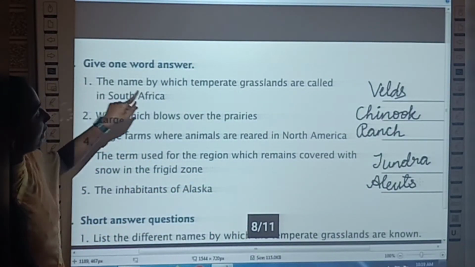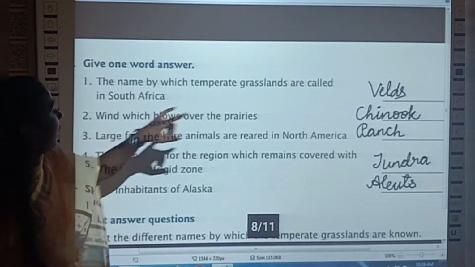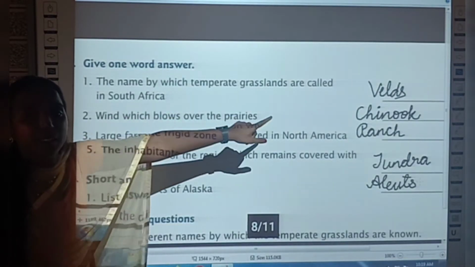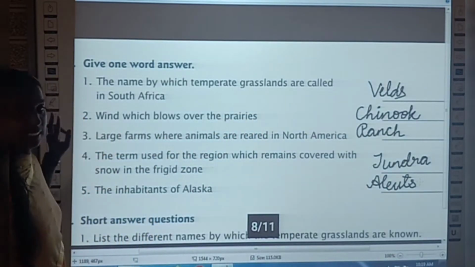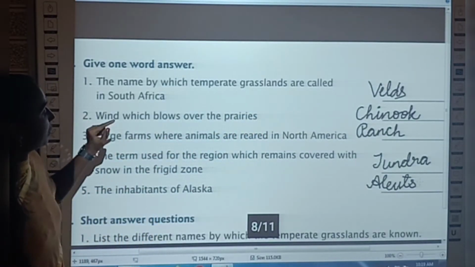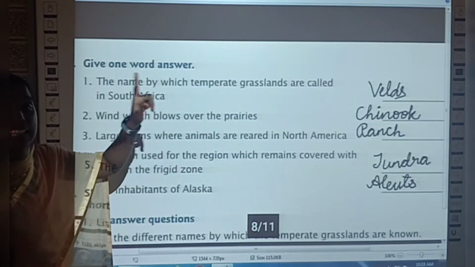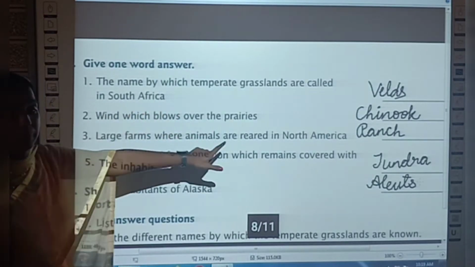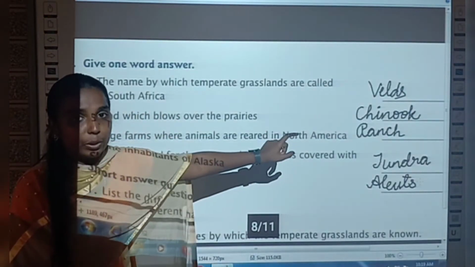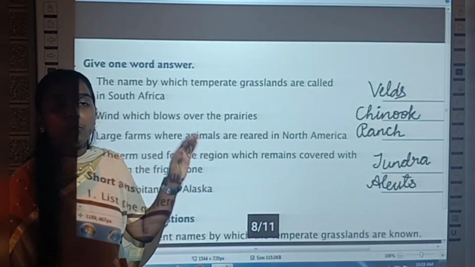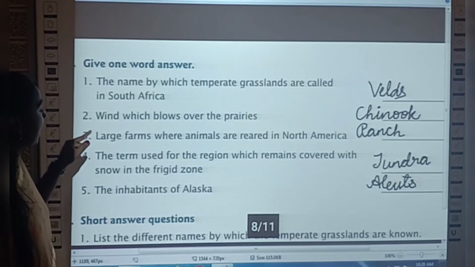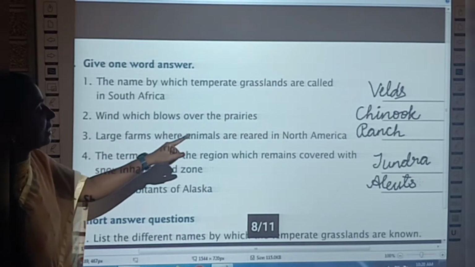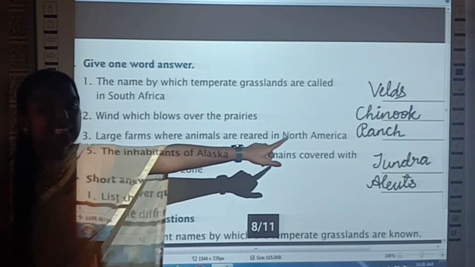See, the name by which temperate grasslands are called in South Africa is Veldts. And then second question, wind which blows over the prairies. These are hot winds that are blowing over the prairies, known as Chinook. And then third question, large farms where animals are reared in North America is ranch.